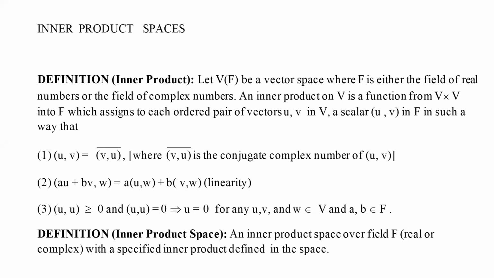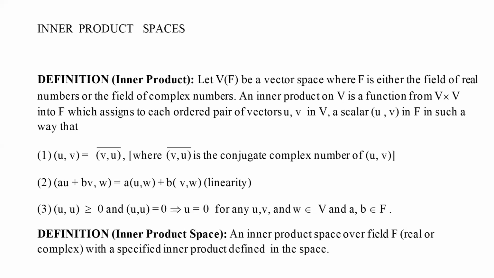When it is the field of complex numbers, this becomes a meaningful statement. The second is the linearity property: for all u, v, w in V and a, b in F, (au + bv, w) is nothing but a(u, w) + b(v, w).